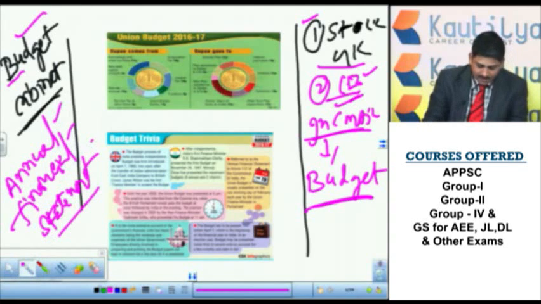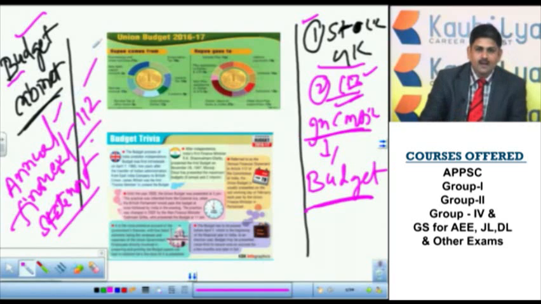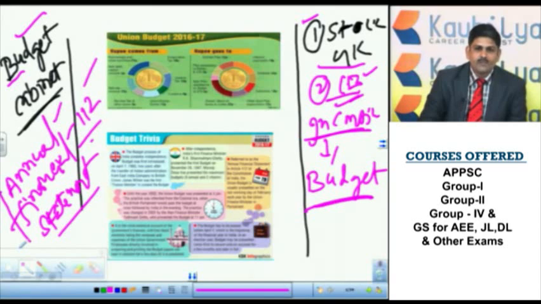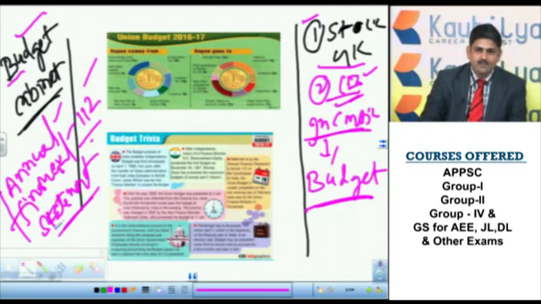What is the relevant article? The relevant article is 112. According to Article 112, the Union government presents the annual financial statement to Lok Sabha every year. This is one stock GK which you have to remember.